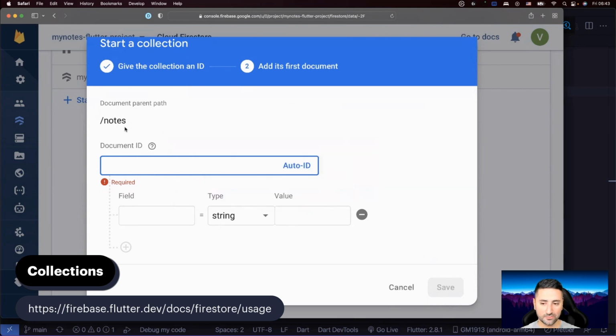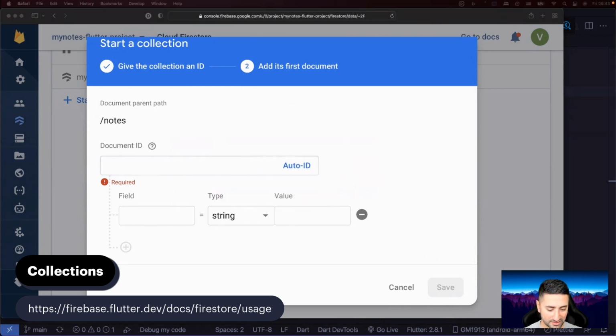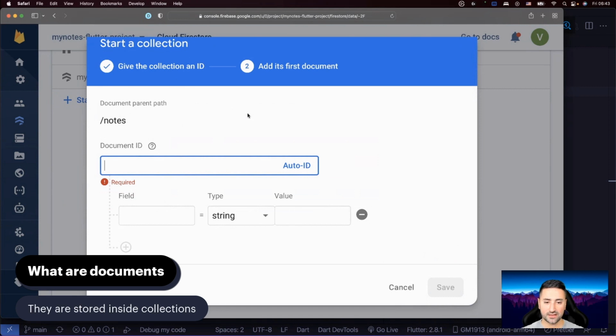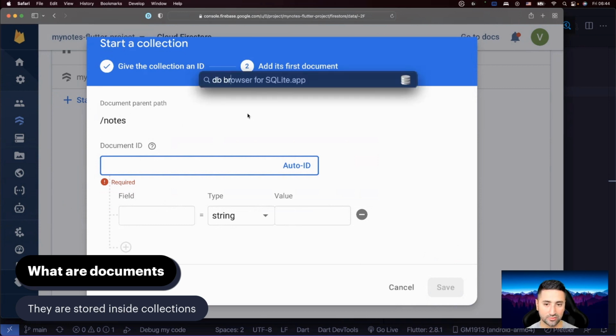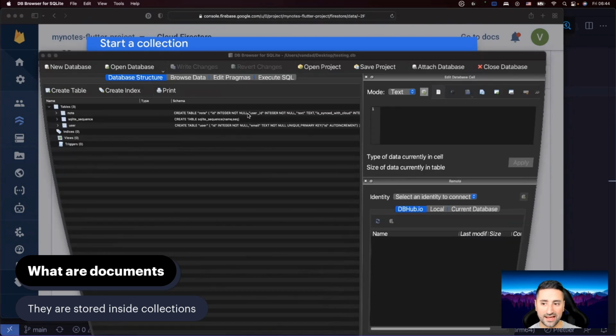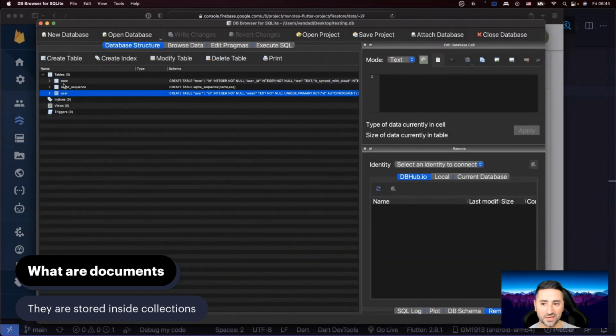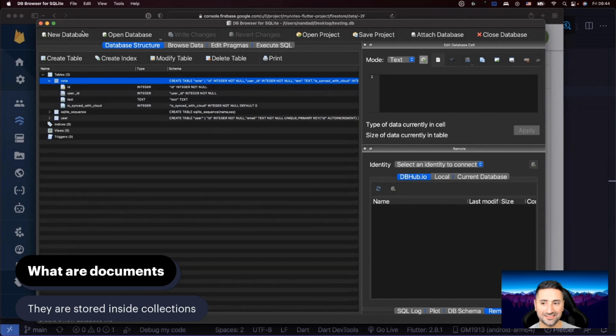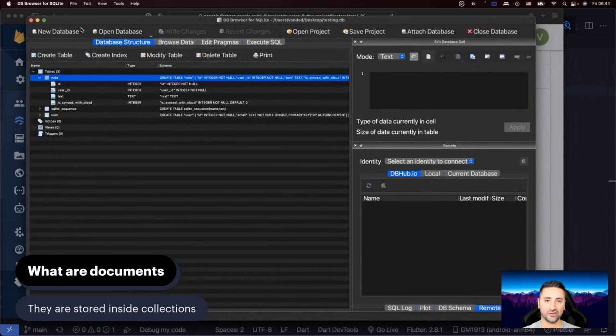Okay, so that brings us to what documents are. A document, you could look at it as if you know about SQL from before, if you followed along with what we've been creating, like when we looked at DB Browser for SQLite, then we had these tables like user and notes. These are like the schemas of a document. So as you can see here, it says every note is created this way.